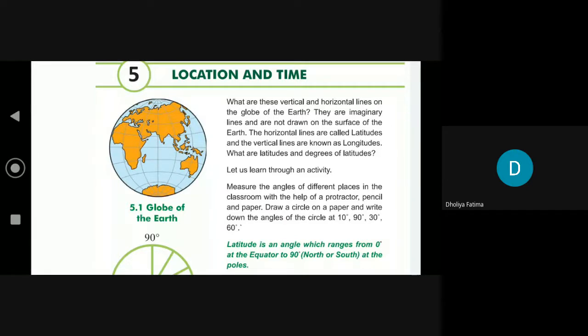Ma'am, Humera is there. Ma'am, she is not there. Okay, ma'am, can I read? हाँ, read.